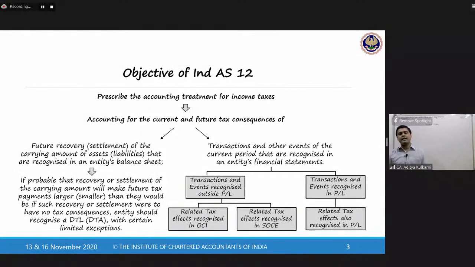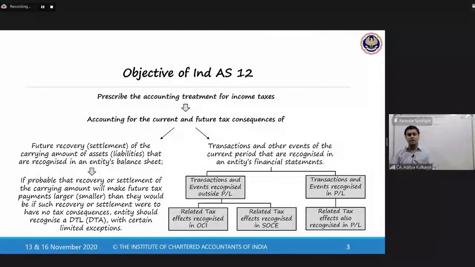So the question arises, sir, when we talk about income taxes, what exactly do you mean by the term income tax? What is covered under income tax? Is it only the tax that is levied on income under the Indian Income Tax Act 1961? And the answer is no, it is not restricted to that. The Income Tax Act is there. That is like a major thing. But additionally, we also have any taxes on income that are levied on, for example, foreign incomes.